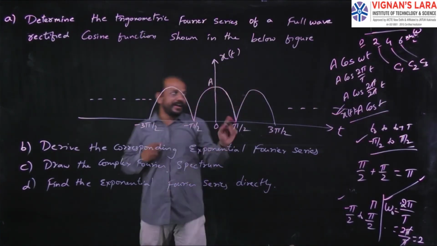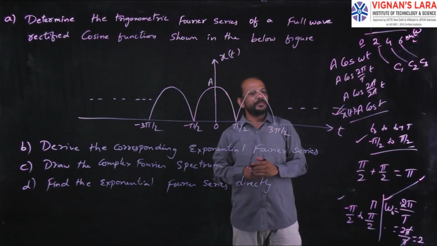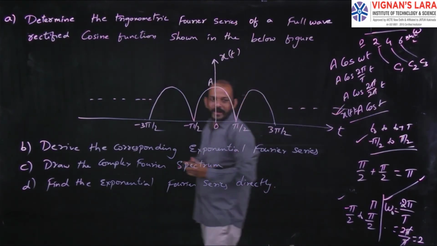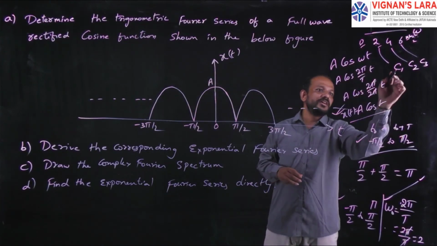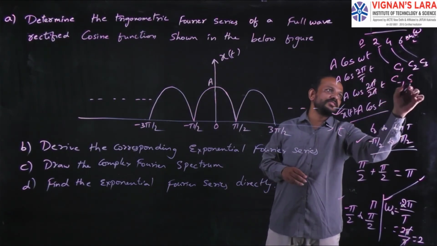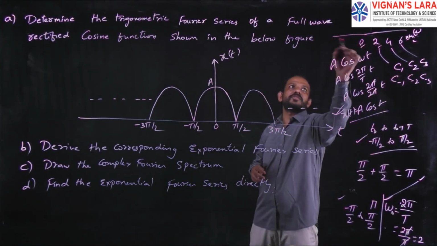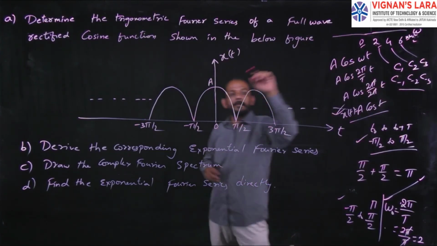Okay. And next, in the same way, we have to find out the values of C minus 1, C minus 2, C minus 3. Here, this amplitude spectrum or magnitude spectrum is symmetrical about the vertical axis. That is, we get the same values for C minus 1, C minus 2, C minus 3. Both are same. So here we'll have those values, here positives, here negatives. So draw the amplitude spectrum.